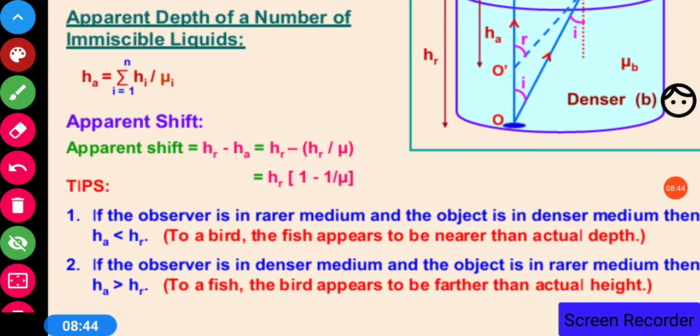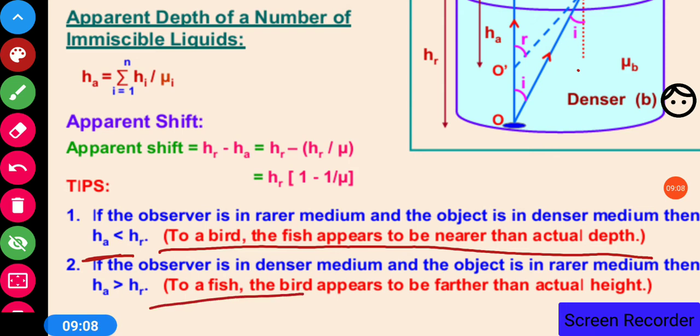Now if the observer is in the rarer medium, as in this case which we have discussed, and the object is in the denser medium, then the apparent depth is less than HR. So from this we can conclude that to a bird which is in the air, the fish which is in the water, that is the denser medium, will appear to be nearer than the actual depth. While for the fish, since the fish is in the denser medium, the bird will appear to be farther than the actual height. So this is the difference because of the phenomenon of refraction.